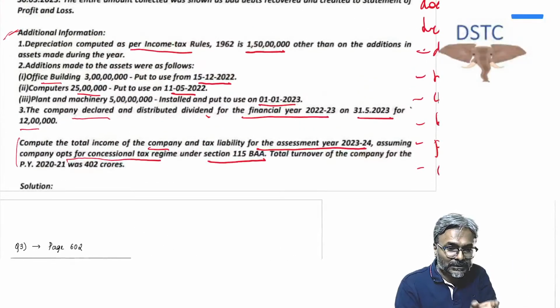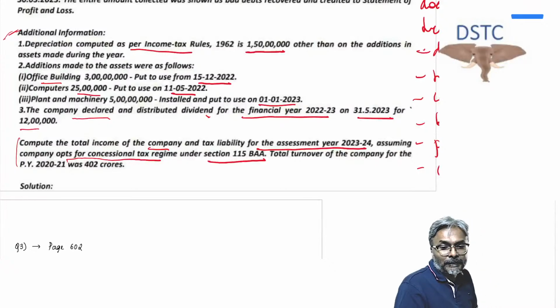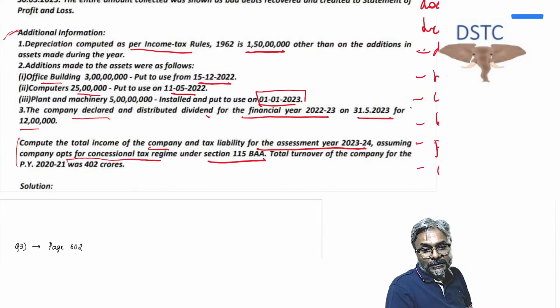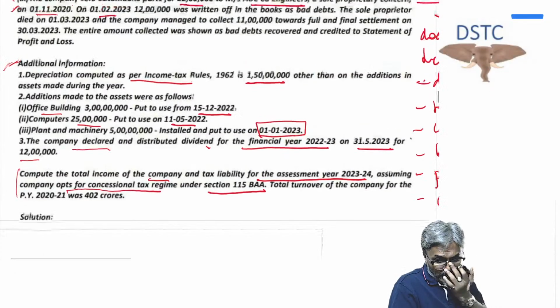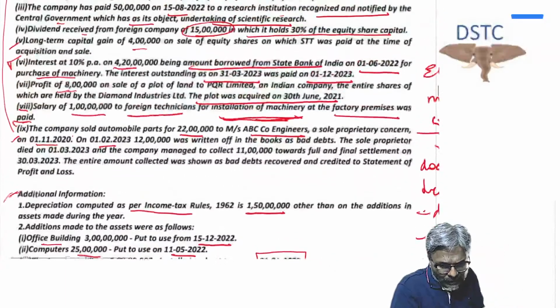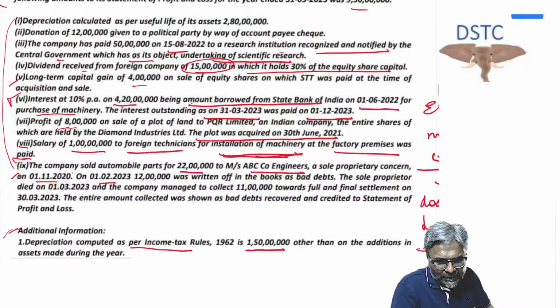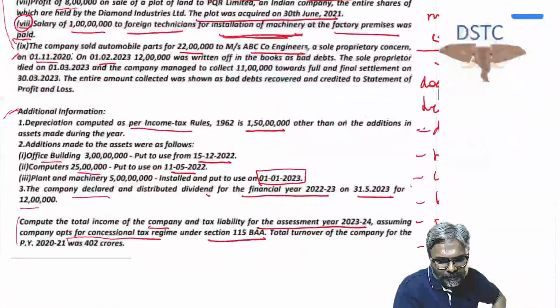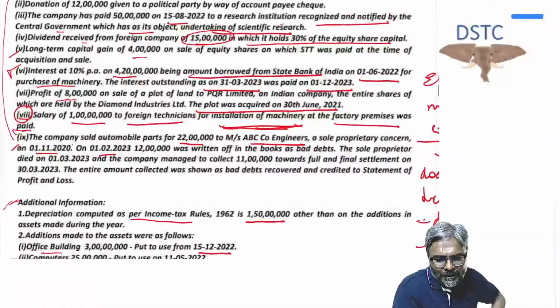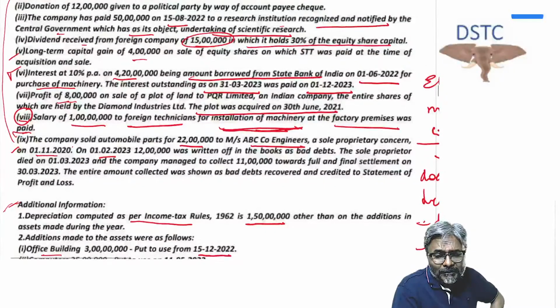Now coming to this plant and machinery part, students, be careful. It has been put to use on 1st of January 2023. There is some information which has been given to you above. What is this information? The information was of the foreign technician. So on that particular 5 crores, 1 crore of salary will be added, which will make it 6 crores. All of you agree to this one?